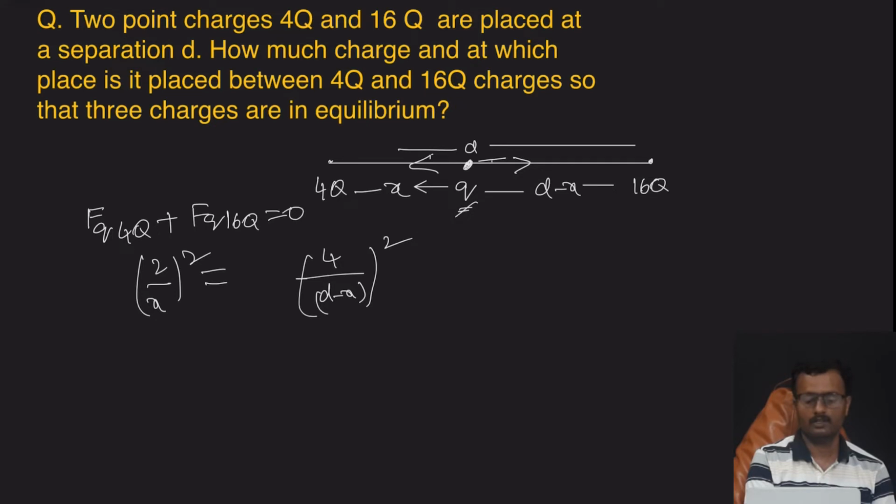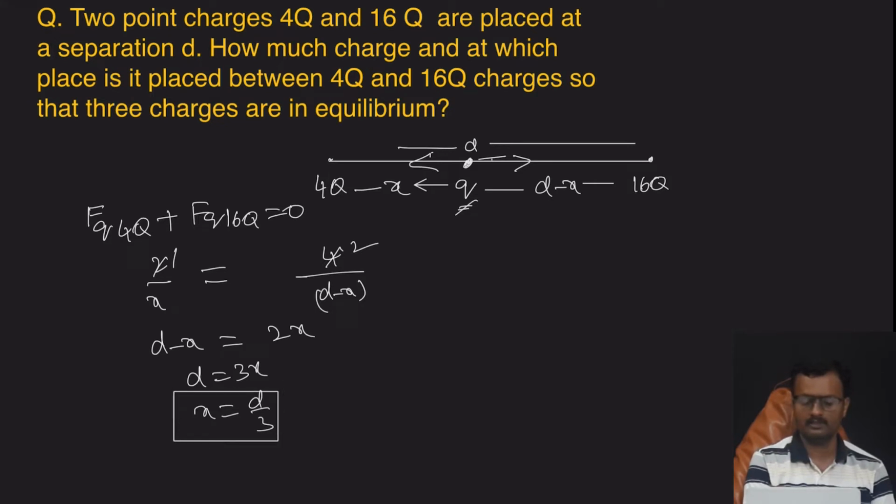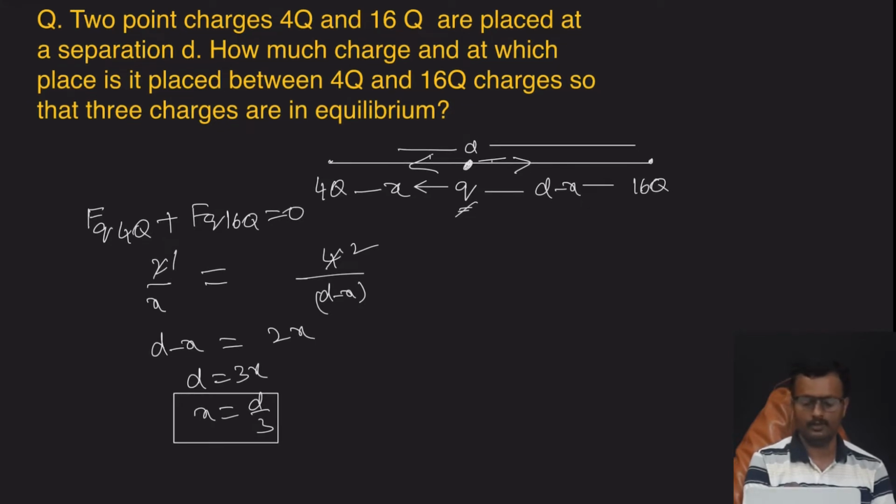See here, square cancels, 2 goes in 4 two times. Take the cross multiplication: d minus x into 1 equals 2x, so d is equal to 3x, x is equal to d by 3.